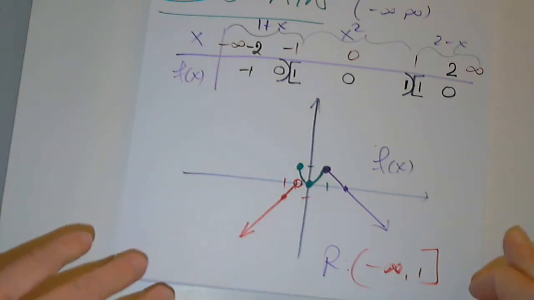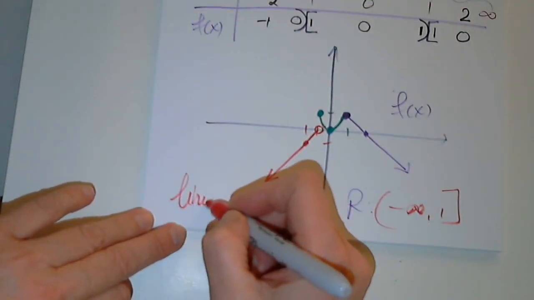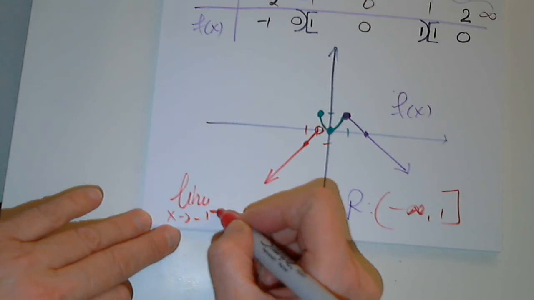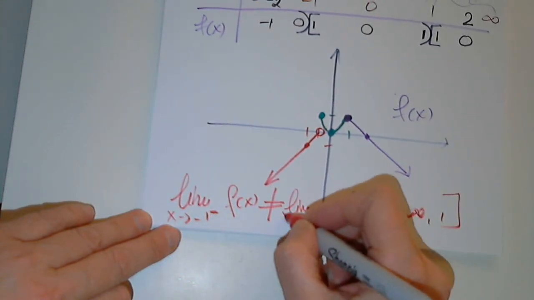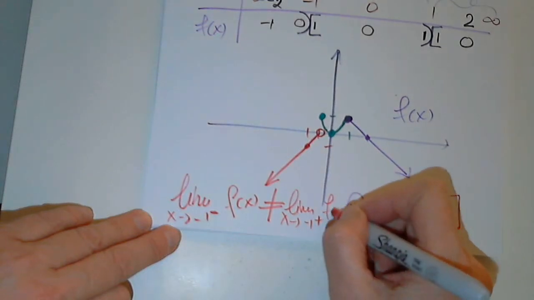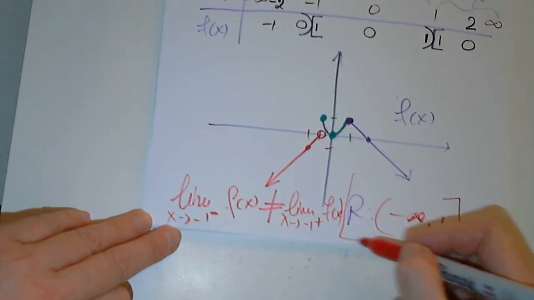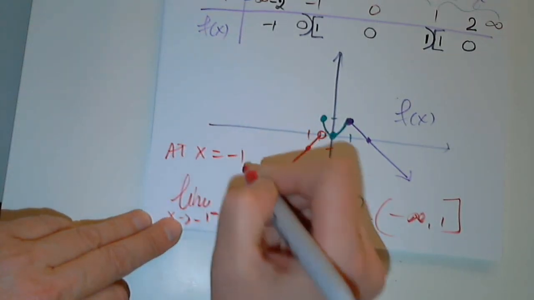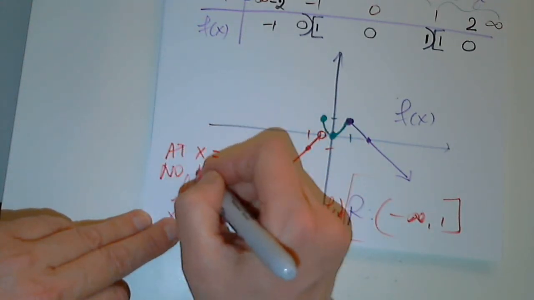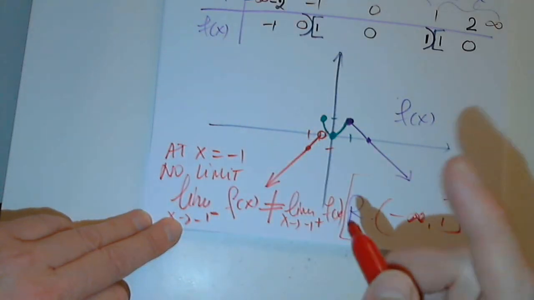Very good. So the limit as x approaches -1 from the left does not equal the limit as x approaches -1 from the right of f of x.